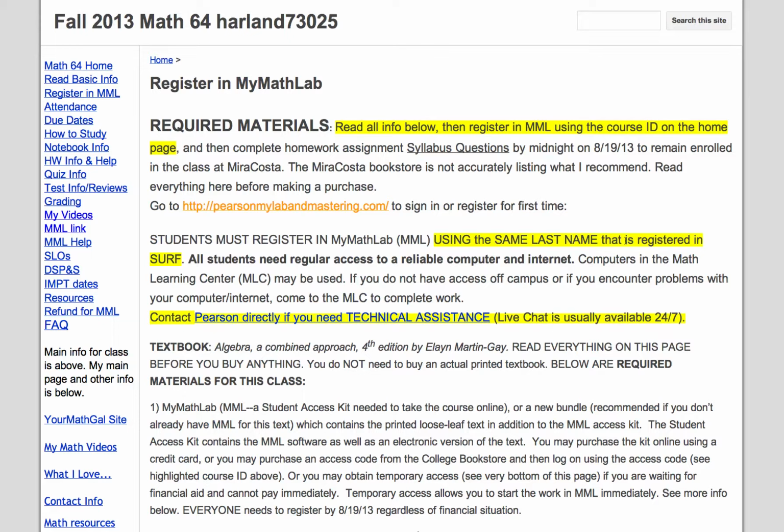In fact, I have assignments due online pretty much every day or almost every day the first couple of weeks. And then there's usually assignments 3 days a week, Monday, Wednesday, and Friday. And it's up to you to keep on top of the due dates and submit your work on time. You can always work ahead of the due dates. So for instance, if you don't want to log in Monday through Friday, you can log in during the weekend and do all the work that is due the coming week. You don't want to get behind, so you can work ahead if that's what you want to do.